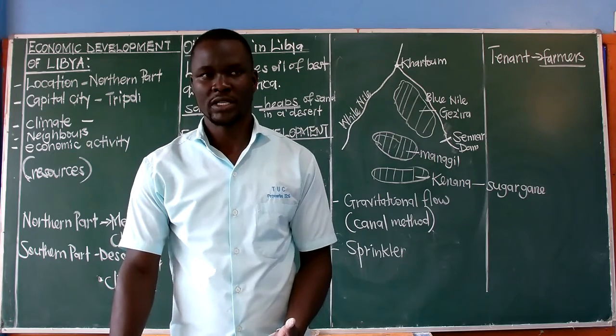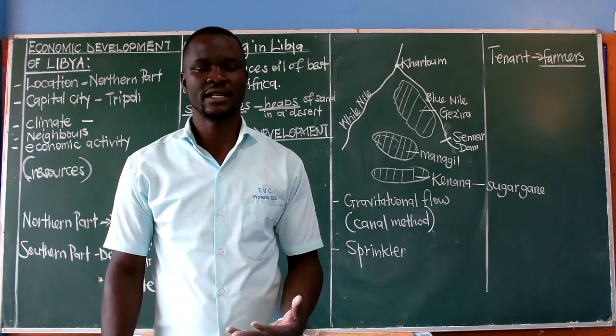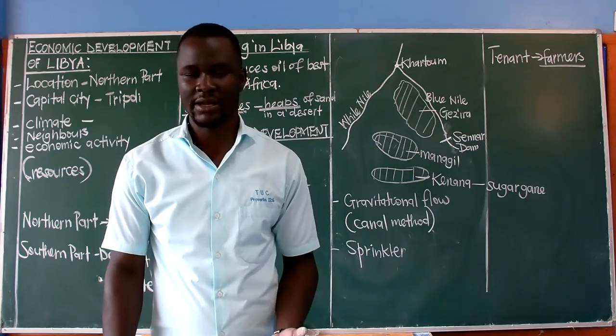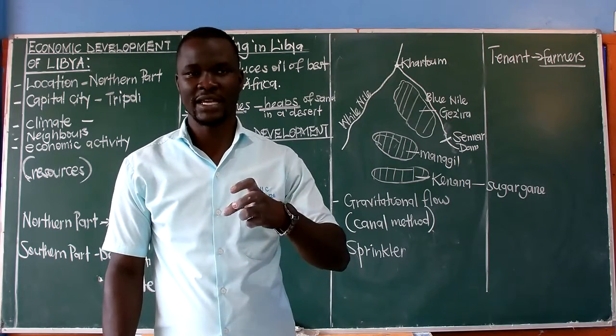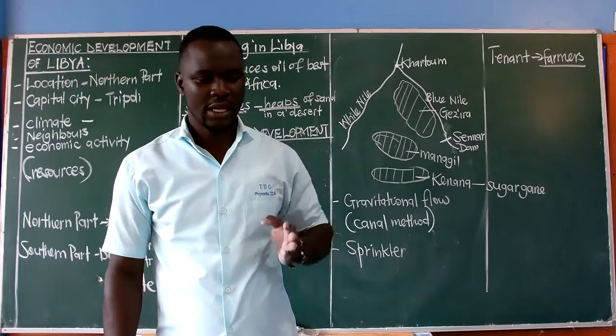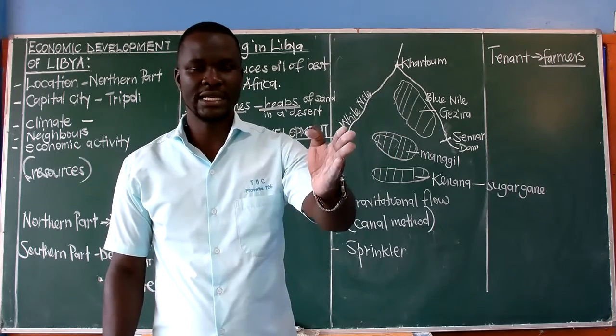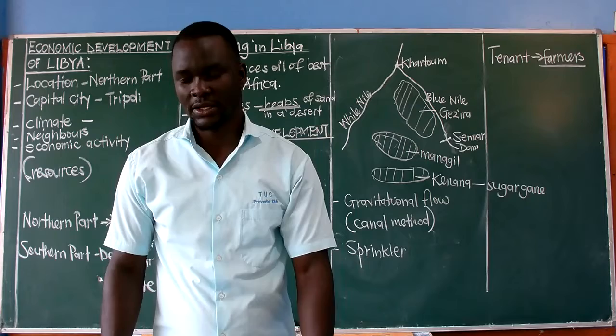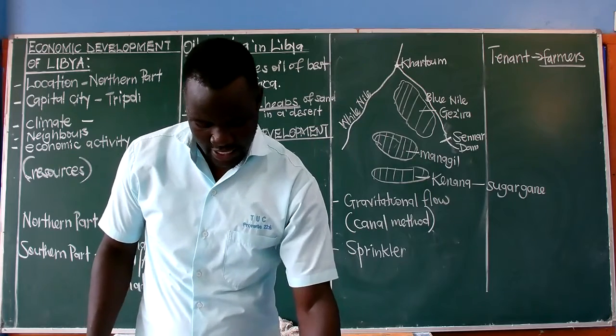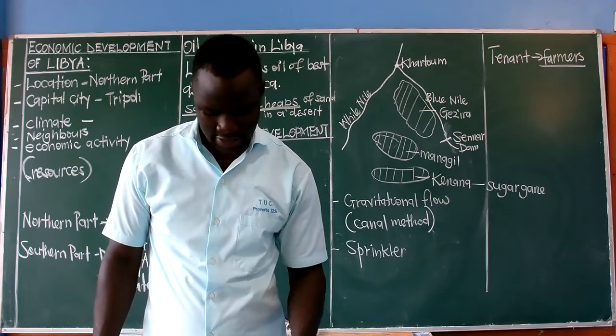And of course, it also leads to the improvement of infrastructure. We talked about infrastructure. We look at things like roads in an area, health facilities. You will find because of that irrigation scheme, they are going to improve on the roads joining it, and that will lead to the development of infrastructure among other items.